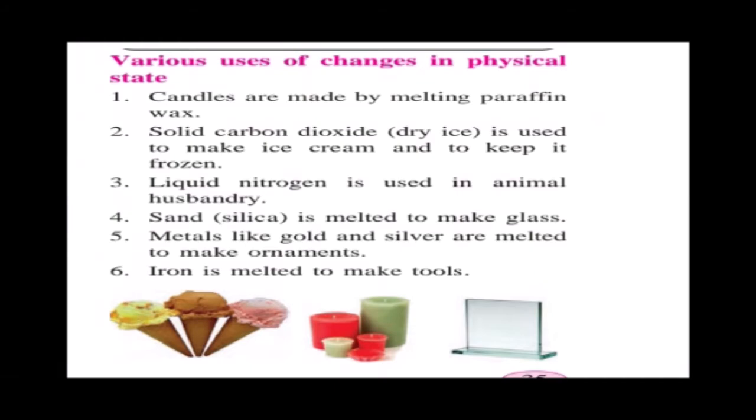The various uses of changes in physical state. Candles are made by melting paraffin wax. Solid carbon dioxide, that is dry ice, is used to make ice cream and to keep it frozen. Liquid nitrogen is used in animal husbandry. Sand is melted to make glass. Metals like gold and silver are melted to make ornaments. Iron is melted to make tools.